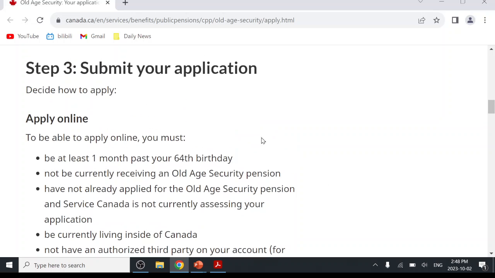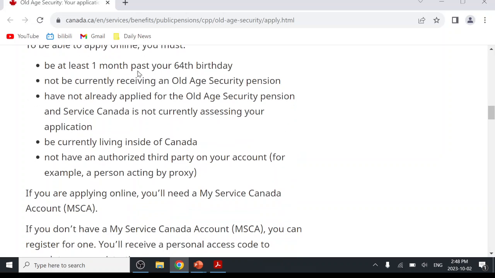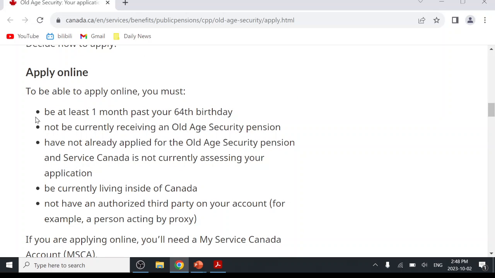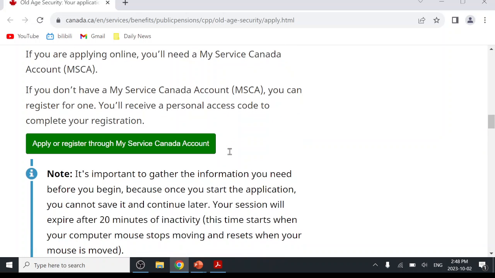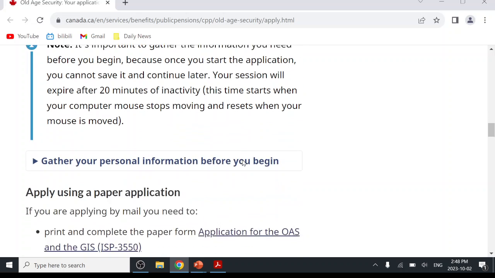For the application, they do have 2 options. One is to apply online. You must be at least 1 month past your 64th birthday, and you need to register a My Service Canada account. Then you can do it online.